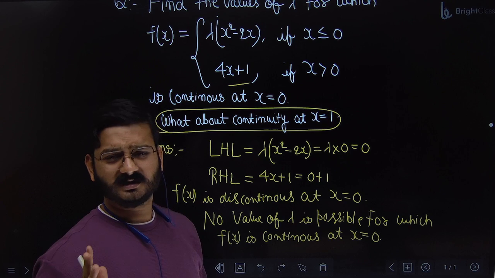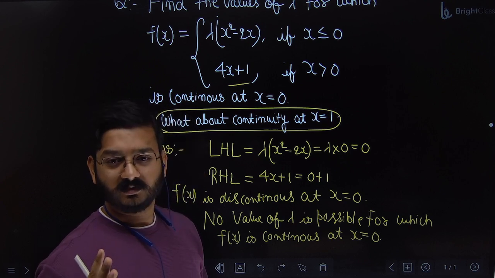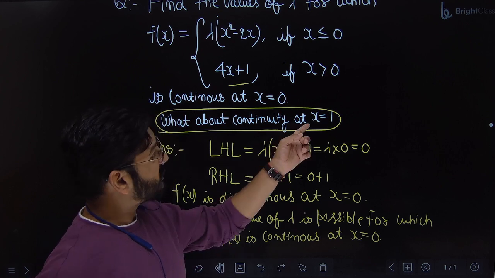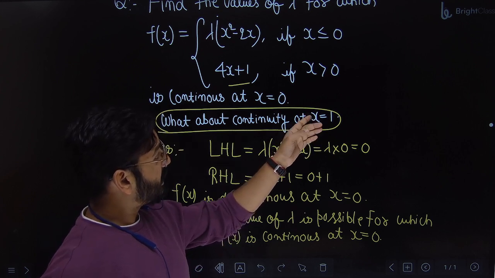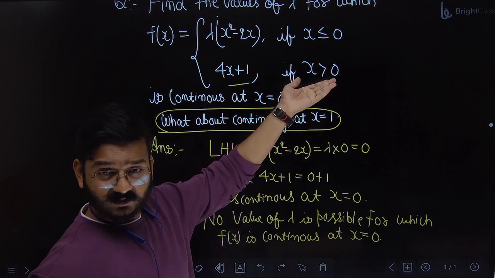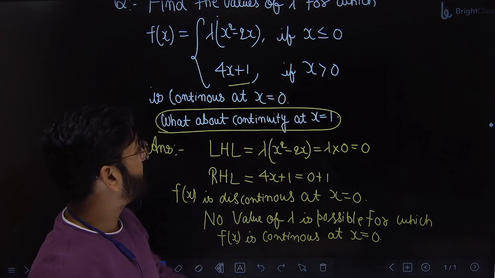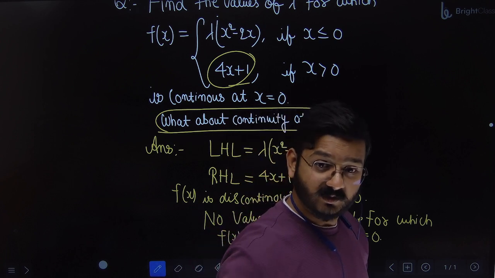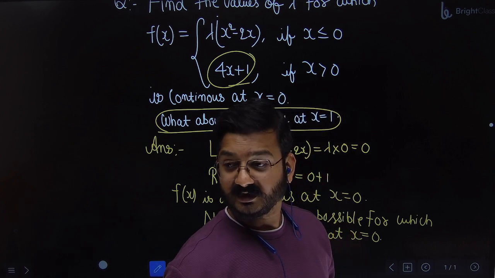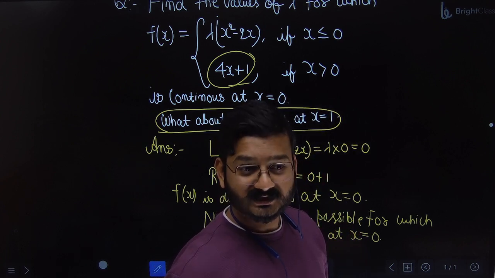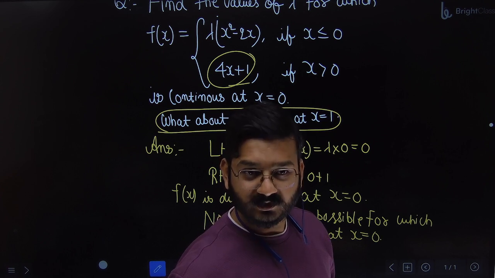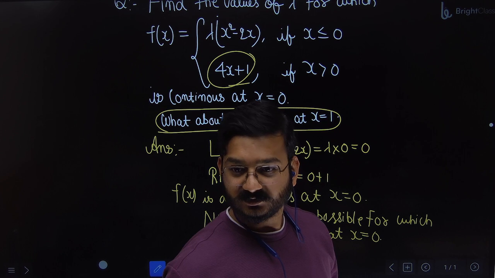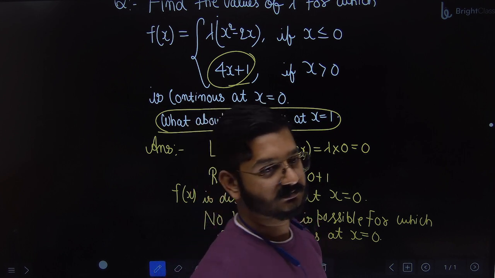Forget about LHL, RHL. You can solve from there also, but you use basics. For x equal to 1, it means a value of x which is greater than 0. So for all the positive values, what is my function? y equal to mx plus c, 4x plus 1. A straight line. So when you draw a straight line, is there any gap? No. A straight line is always a continuous function. Write down.